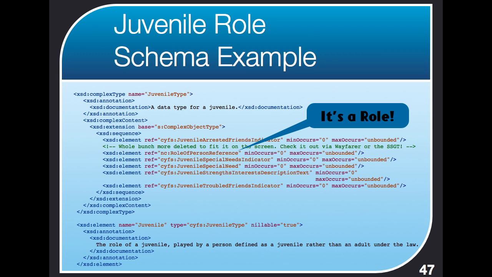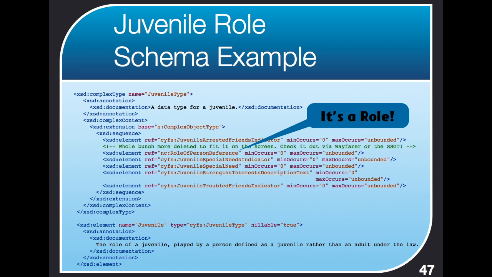We don't look at the base type for roles. For some of the other relationships we do, but for roles we don't. The base type for a role is complex object type. What we do look for is that role of whatever reference inside of it. And then at the bottom we see the element declaration of a juvenile, an element called juvenile of our juvenile type. And so that's the actual element playing the role.